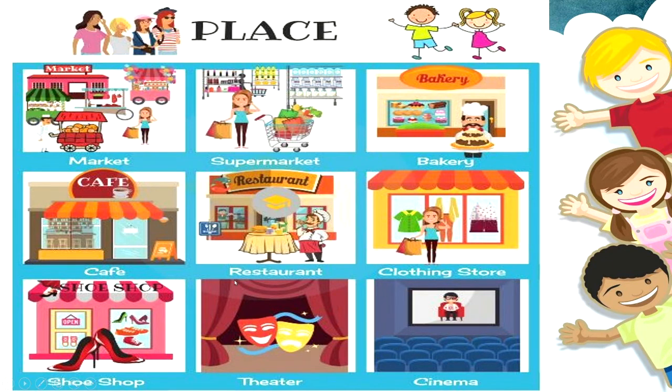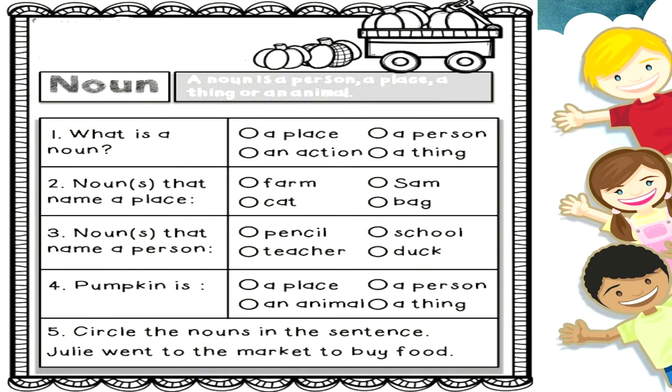These are all the names of places, different places, right? Let's say if I say I'm going to a bakery. So where am I going? Yes, bakery is the name of the place. So the word bakery is a noun.